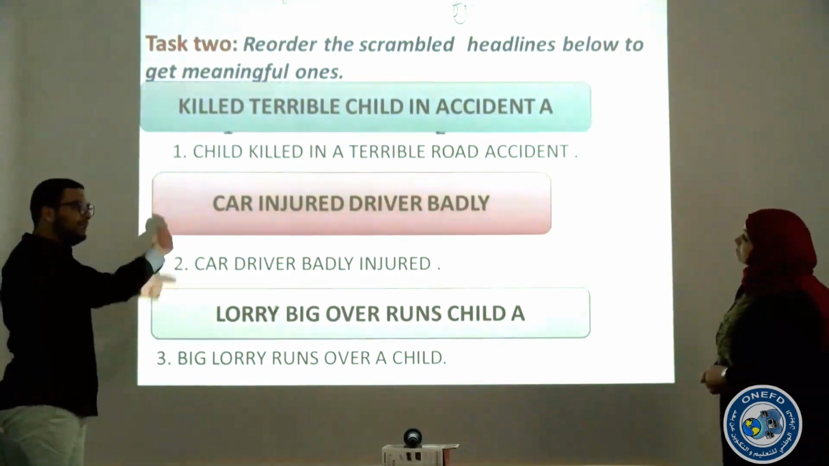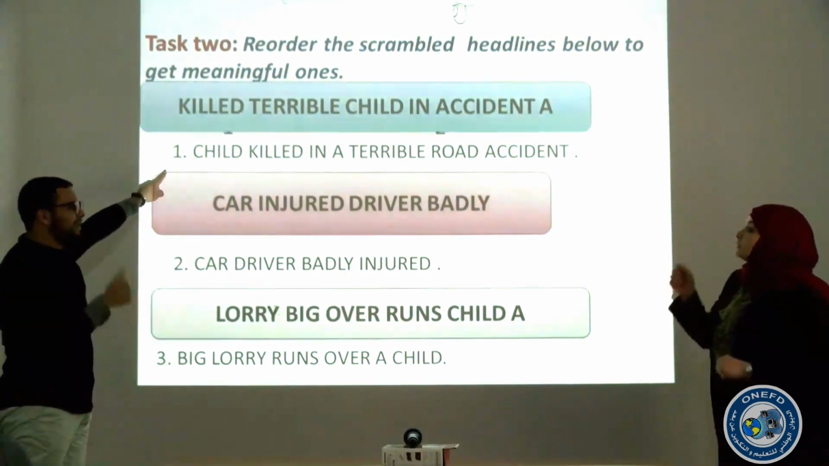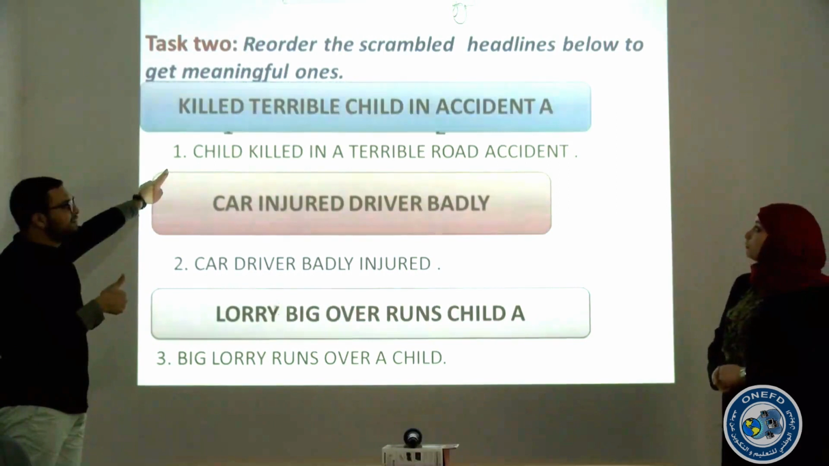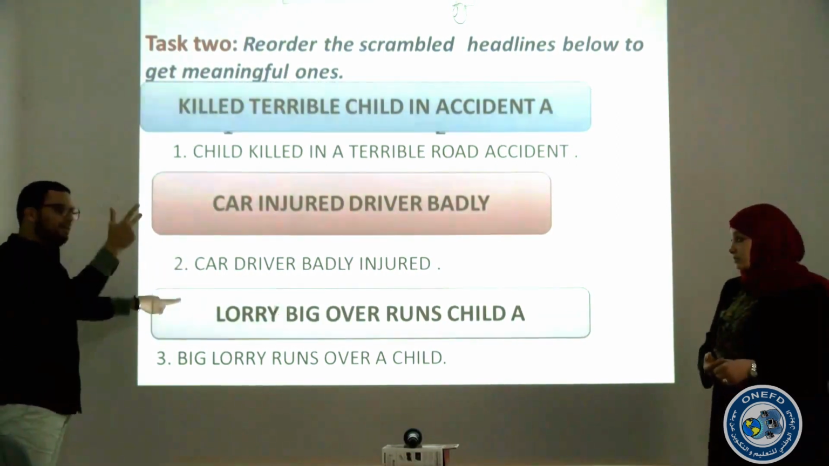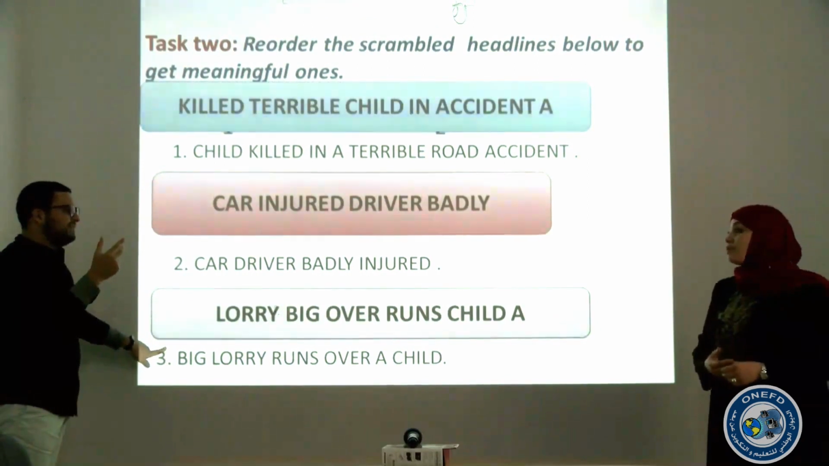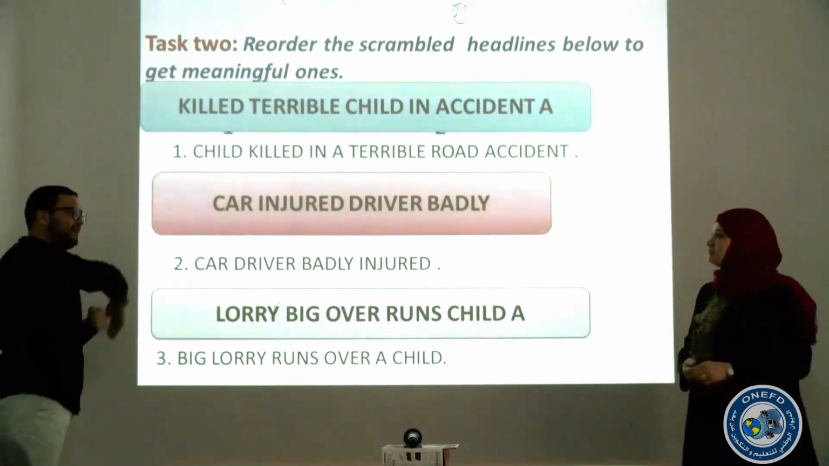Let's recapitulate all the headlines together. Okay. Jalila, number 1. Child killed in a terrible road accident. Number 2. Car driver badly injured. Number 3. Big lorry runs over a child. Amazing. Let's go on to task 3.